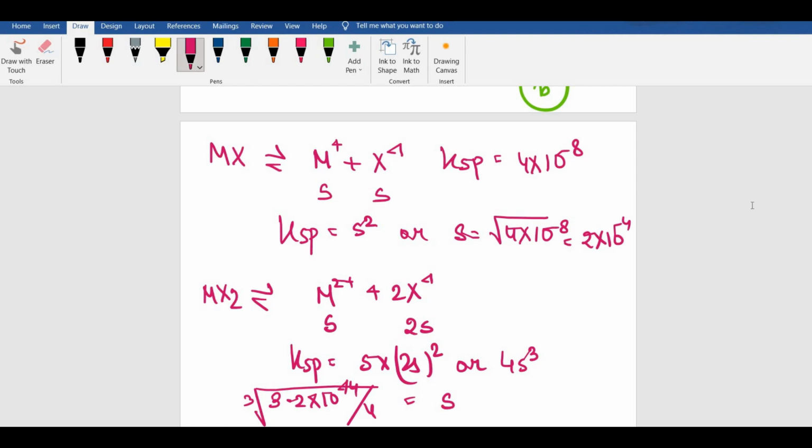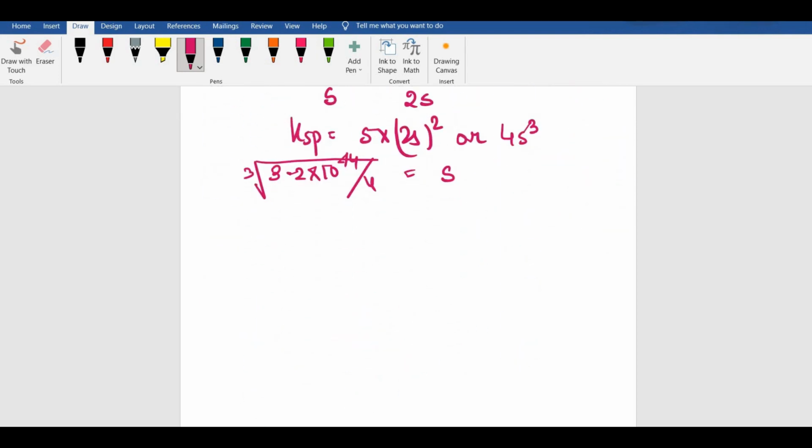So let's keep it for some time, and let's do the next one first. What does the next one have to say? It is M3X. M3X is dissociating to form M3 plus and 3X minus, giving us S and 3S. Ksp for that was given as 2.7 into 10 to the power of minus 15.